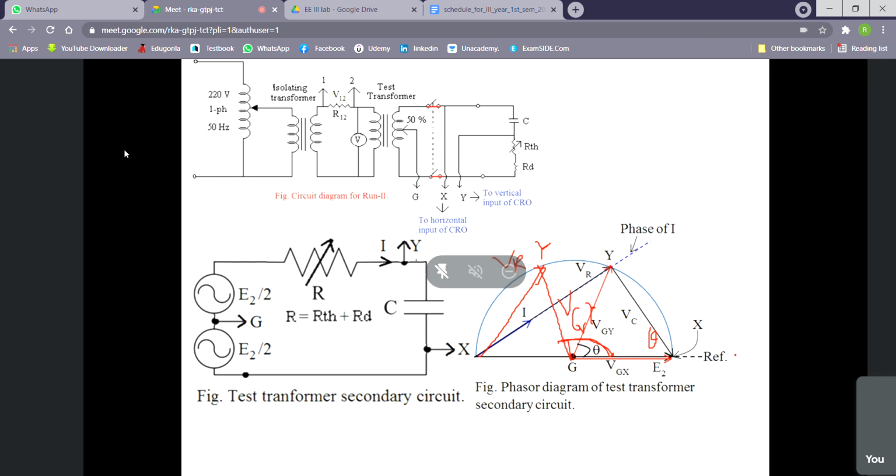Yes, ma'am. Actually by changing R, we can change the phase difference between VGX and VGY, and we can reach 0 degree, 180 degree, 30 degree, whatever is required. Okay.